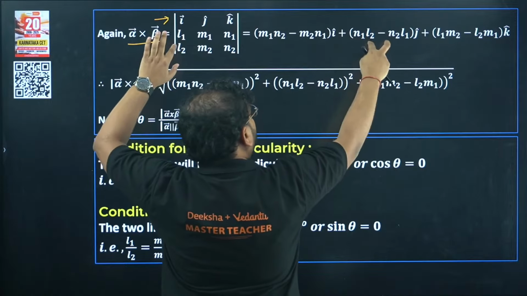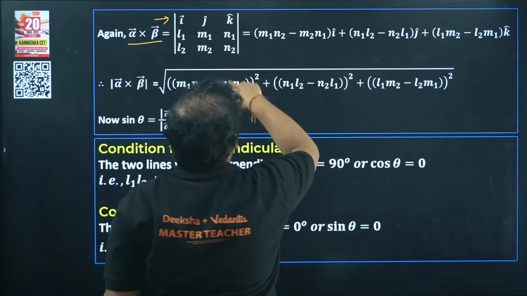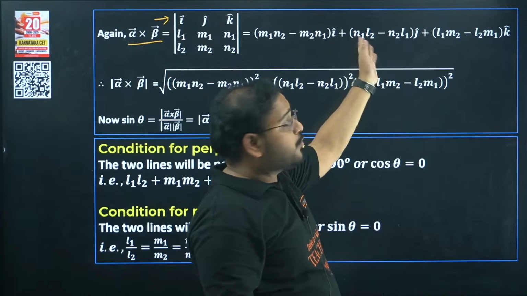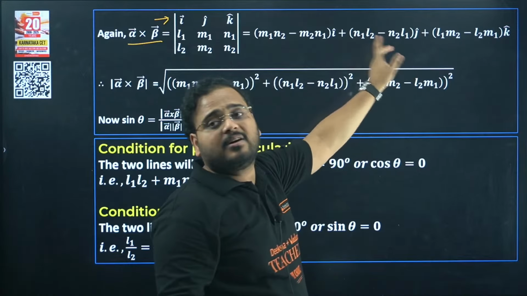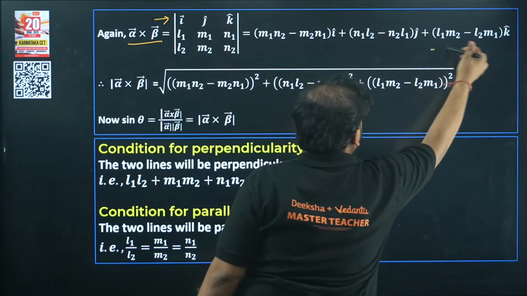Okay, same, you're going to go about the minus j cap. This will be minus j cap. You'll go and do it like this. You'll get over here l1 n2 minus l2 n1. This is reversed because of the plus sign I've taken. Otherwise, this comes first and this comes later with a minus sign outside. Okay, again for the k cap you're going to get this value.